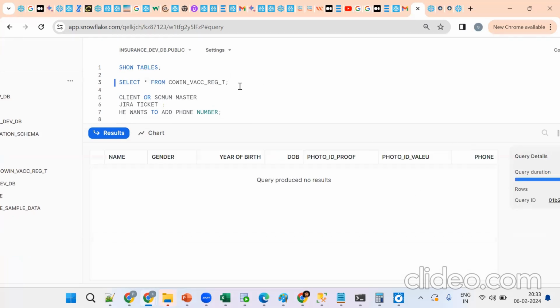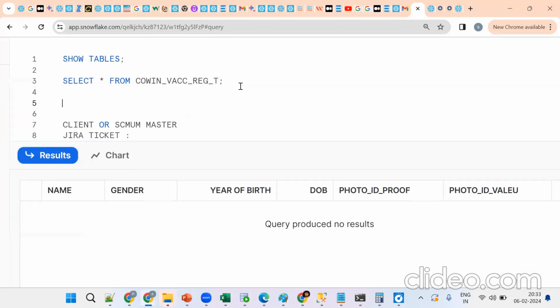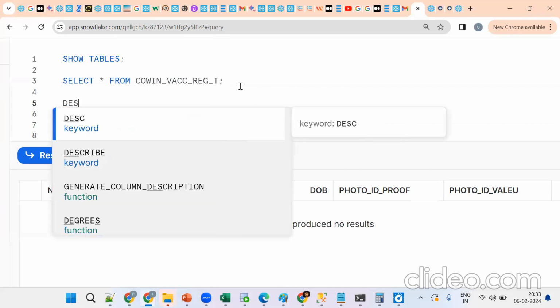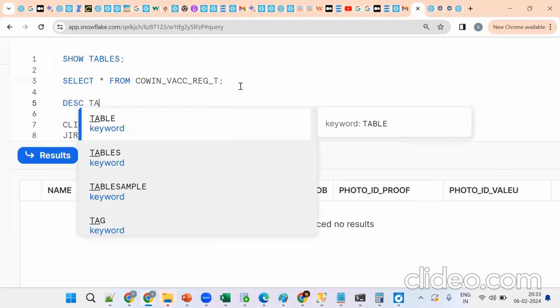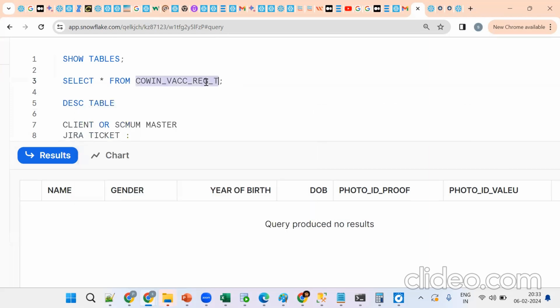Tell me, I want to see the data type and the data size. How can I see that? In the particular table, I want to see the data type and the data size of the particular column. Then we should go for what? Describe table name. So here we are using describe table name.